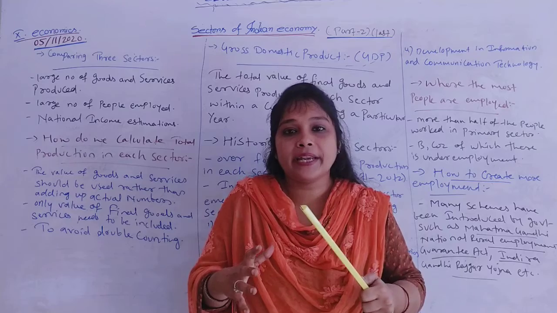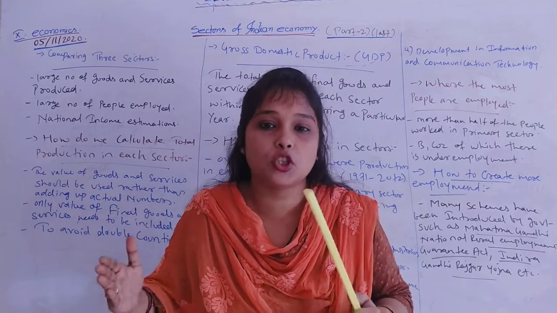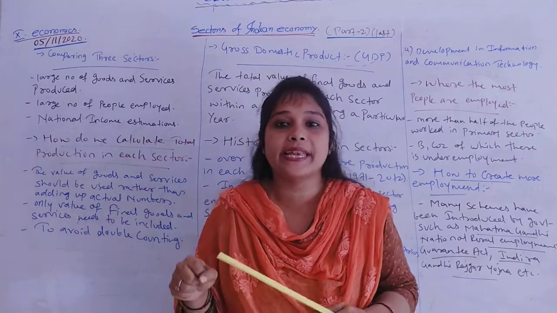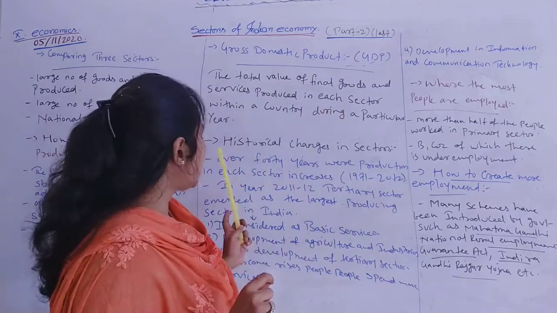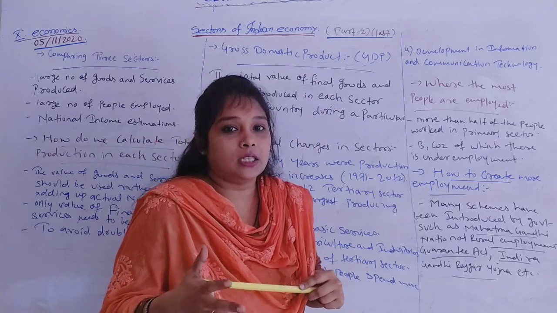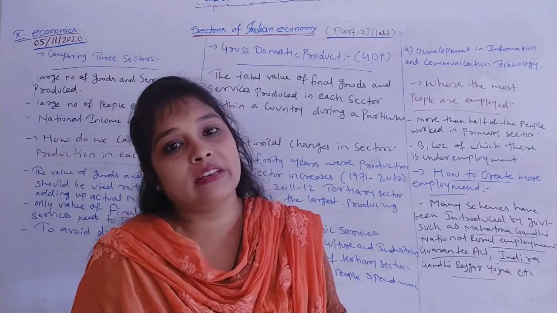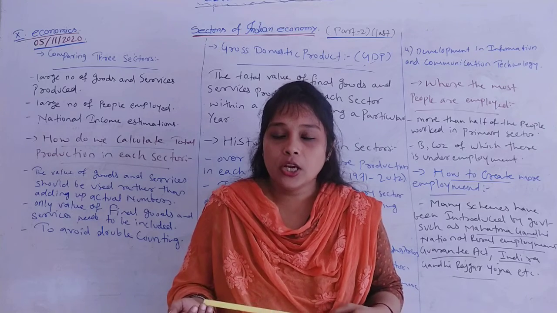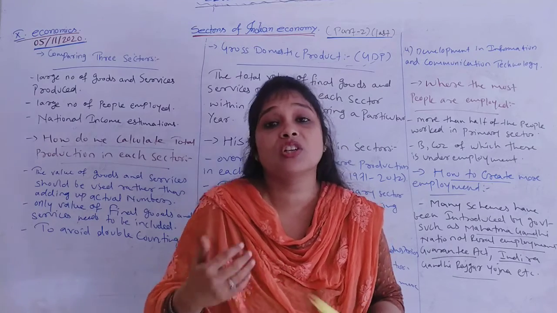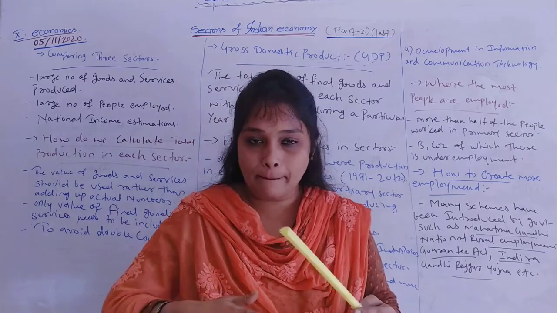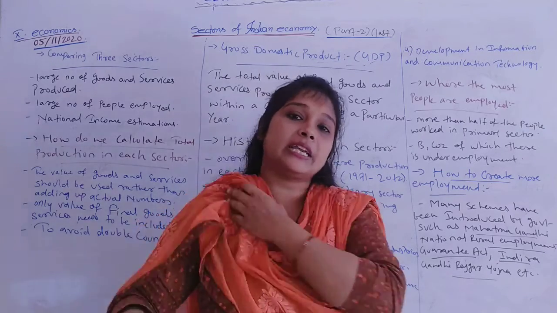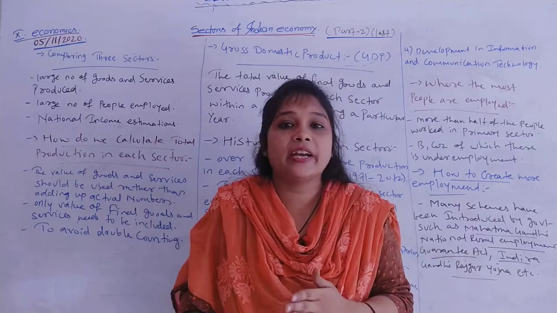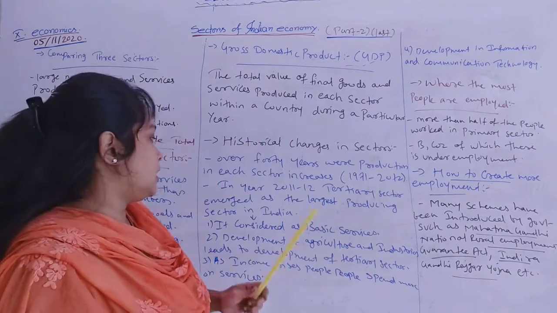Okay, by calculating total production in each sector, which is called GDP. And further, that GDP has been used to calculate national income for a country. Now, when we talk about these three sectors, primary, secondary and tertiary, historically we can say that the agricultural sector was growing faster, but as time changed, from 2011 or 2012 there was a rapid change in the production in these three sectors, as the tertiary sector was rising more and more when compared to industries and to the primary sector or agriculture.